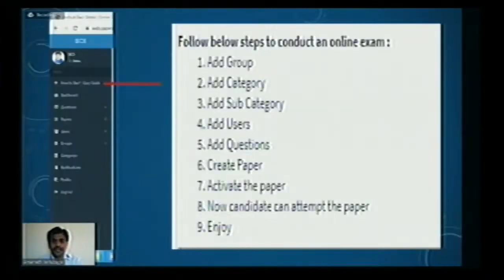And these are the steps after entering the website. What are the steps you have to follow to create an assessment? They have given very clearly what steps we have to do. If we follow these steps clearly one by one, like adding group, adding category, adding subcategory, and so on, with these easy things, you can easily create an assessment.